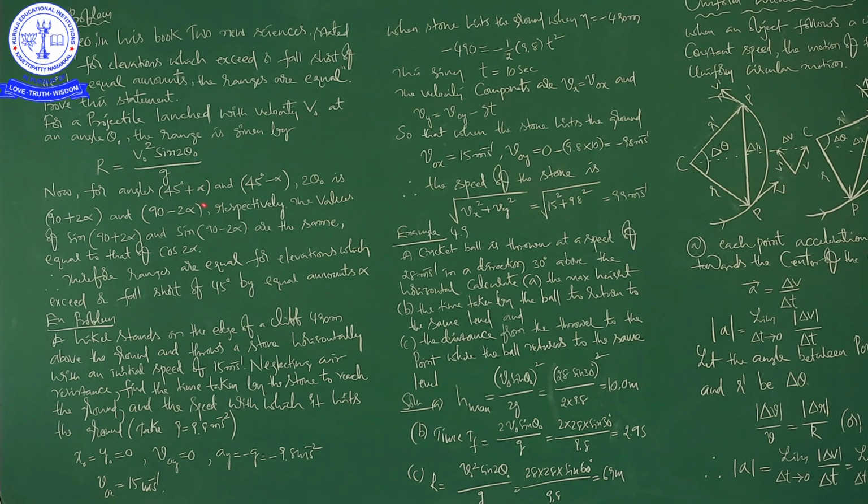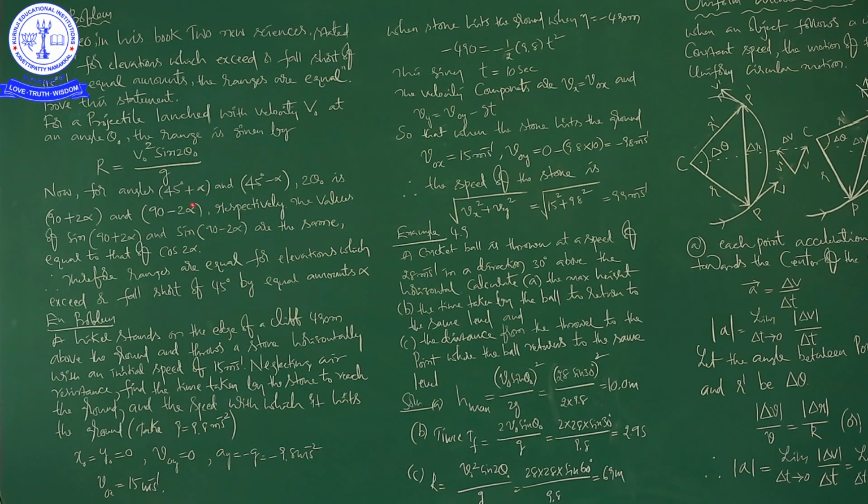In this expression, in place of theta, whatever angle you are taking, for example 45 plus alpha, 45 degrees minus alpha, similarly 90 plus 2 alpha or 90 minus 2 alpha.